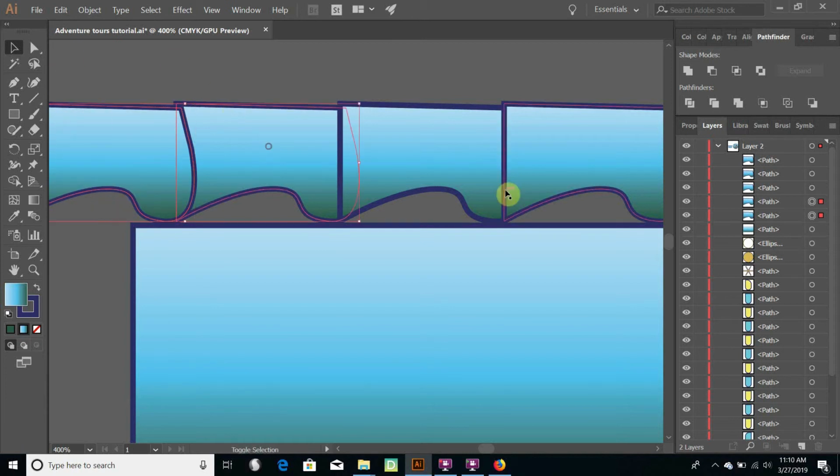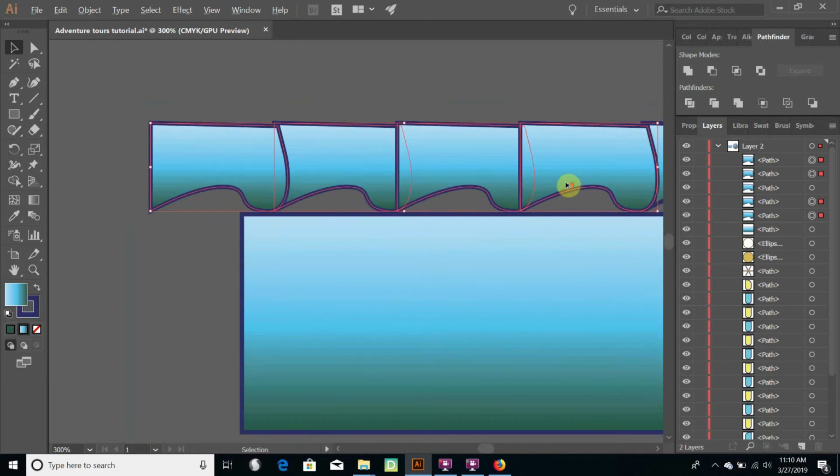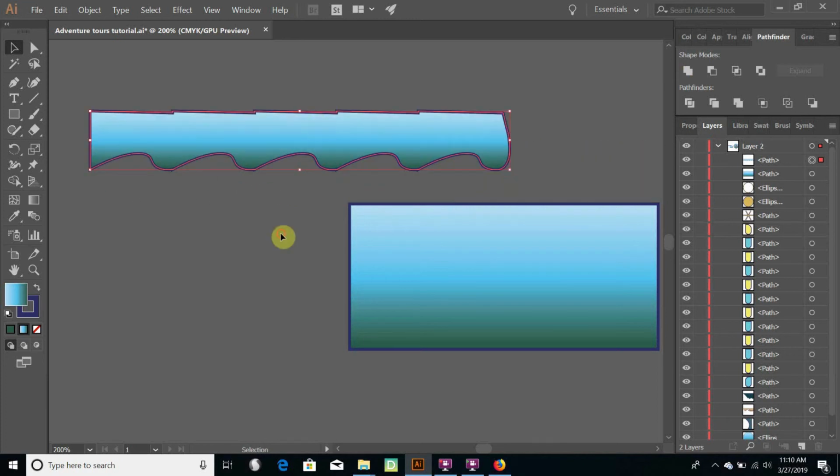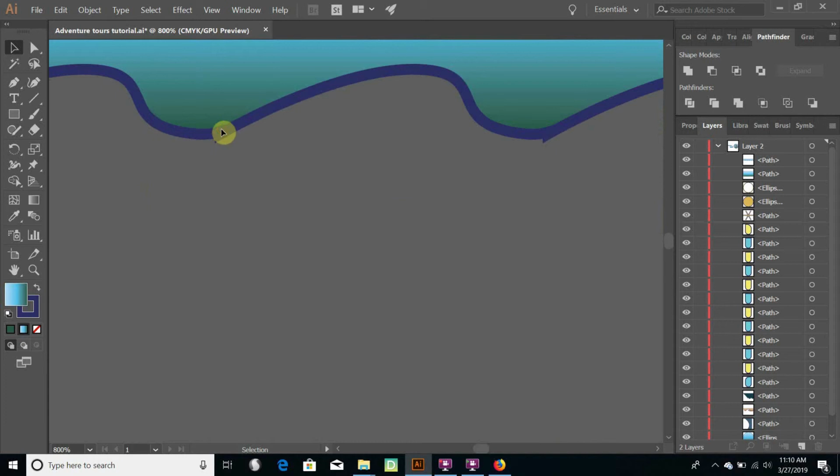So now I'm going to select all of those by holding down Shift. I'm going to combine them, unite them with this shape here, this Pathfinder tool. And now I've got all these nice waves that are consistent. They've got this obnoxious little dealio going on at the bottom there.